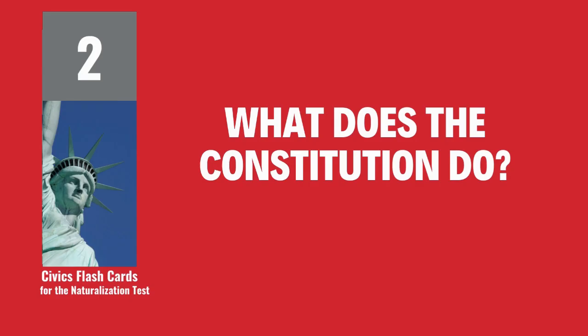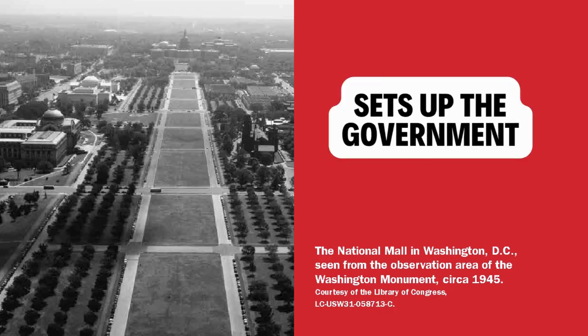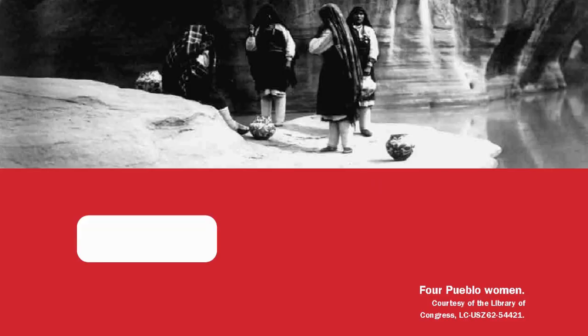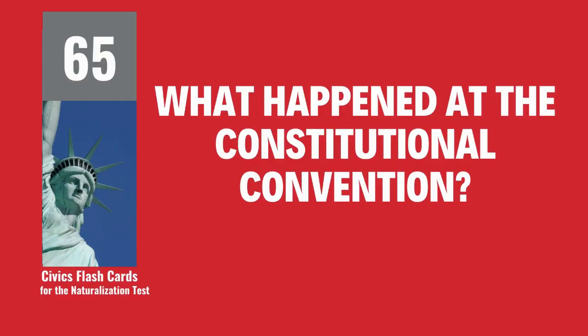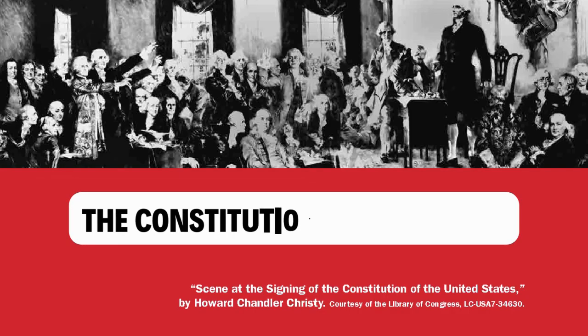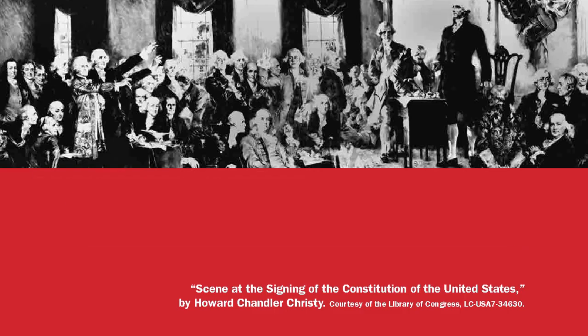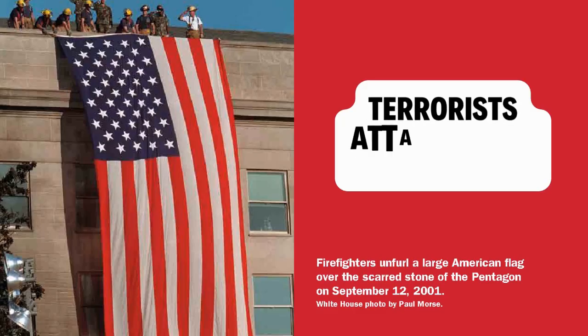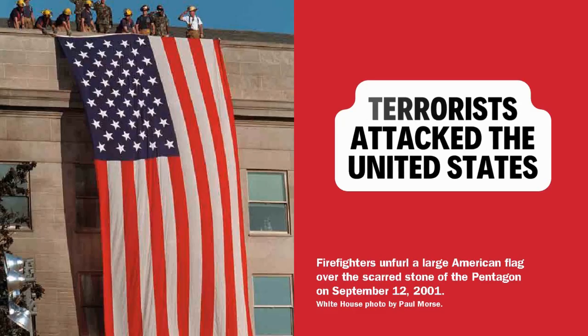What does the Constitution do? Sets up the government. Name one American Indian tribe in the United States. Cherokee. What happened at the Constitutional Convention? The Constitution was written. What major event happened on September 11, 2001, in the United States? Terrorists attacked the United States.